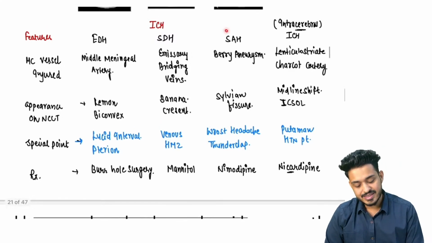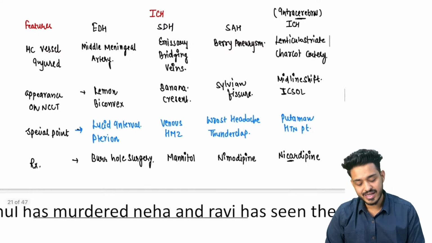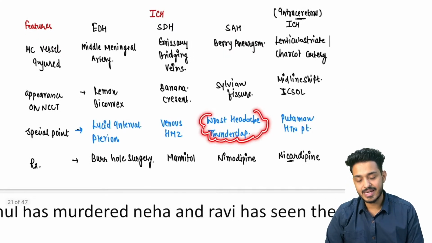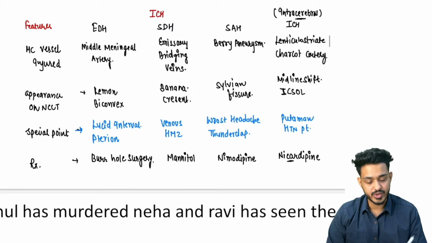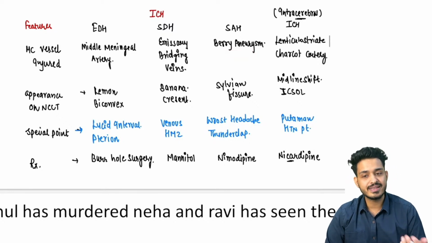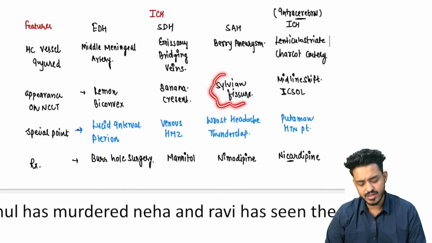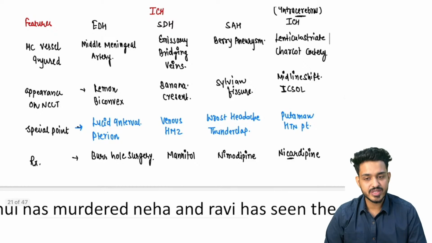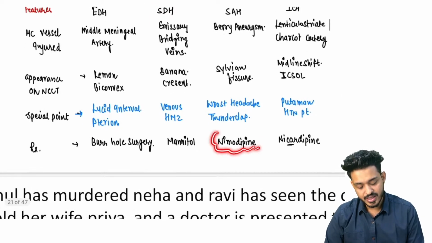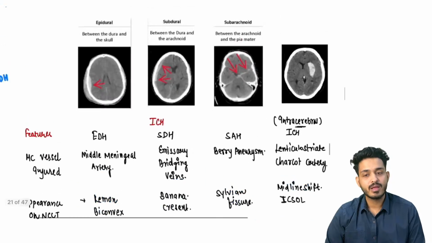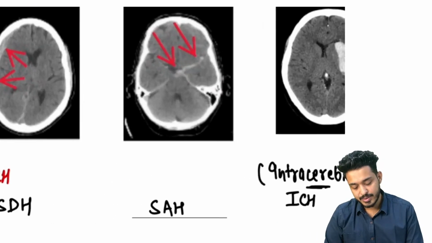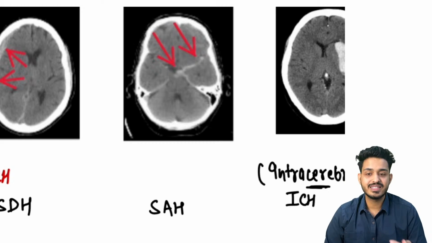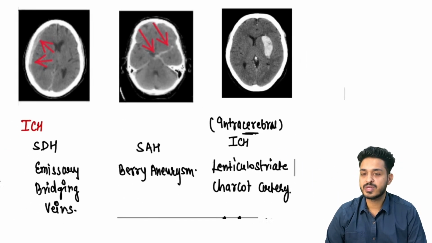Okay, next thing we are having subarachnoid hemorrhage. Very characteristic thing is worst headache of my life or thunderclap headache they will be writing you. Here you will be having rupture generally in the berry aneurysm, or maybe sylvian feature. You will be having accumulation of fluid along with the CSF, blood and CSF will be mixed, right? And the drug of choice is nimodipine that you are going to give, right? Here you will be having accumulation of blood in the CSF, in the Sylvian fissure or basal cisterns, right? This is going to show you this type of image, right?